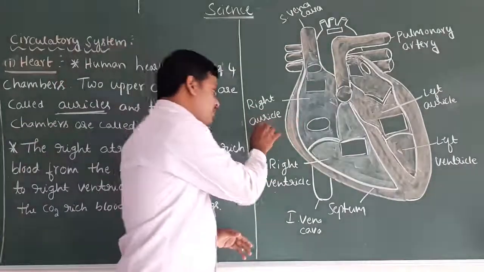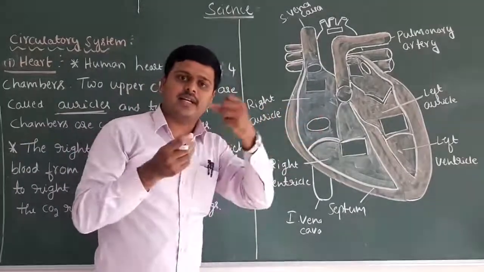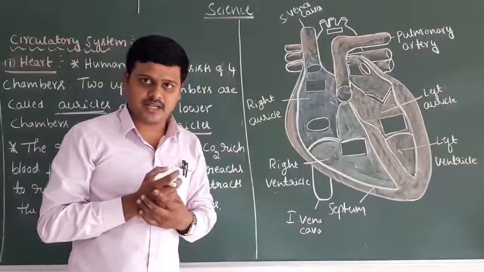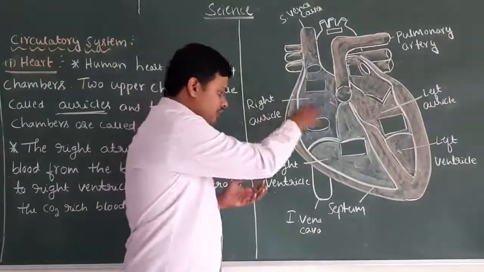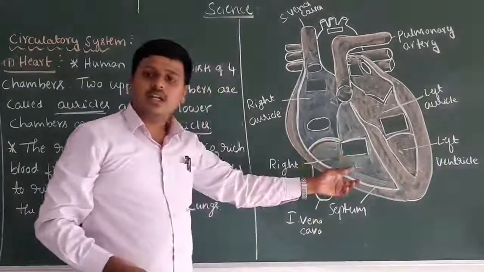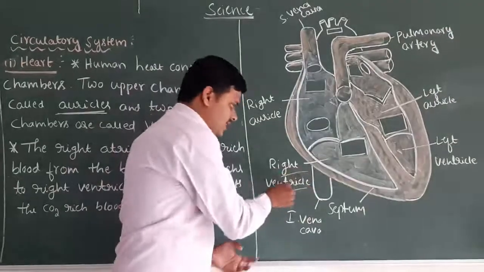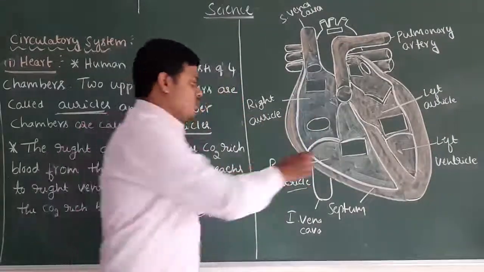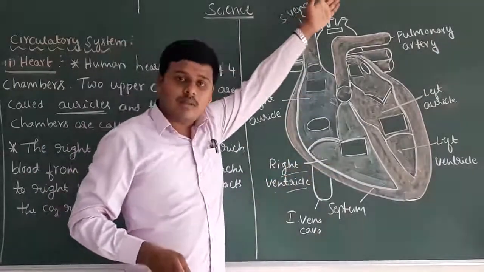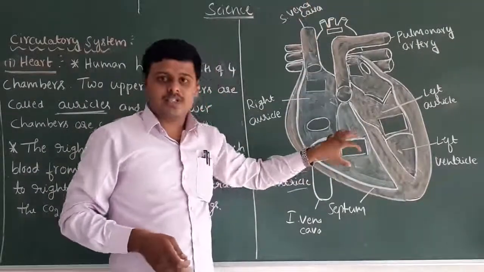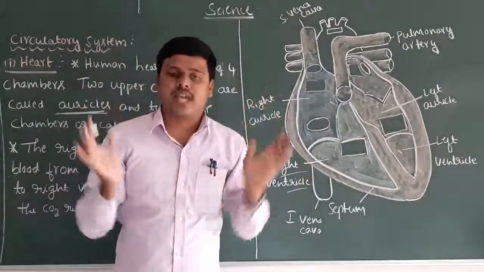Understand? Apart from that, as we know, contraction and relaxation take place in the heart. When the heart contracts, the deoxygenated blood reaches the right ventricle. Then the heart contracts again, and the deoxygenated blood present in the right ventricle is pumped to the lungs for purification.